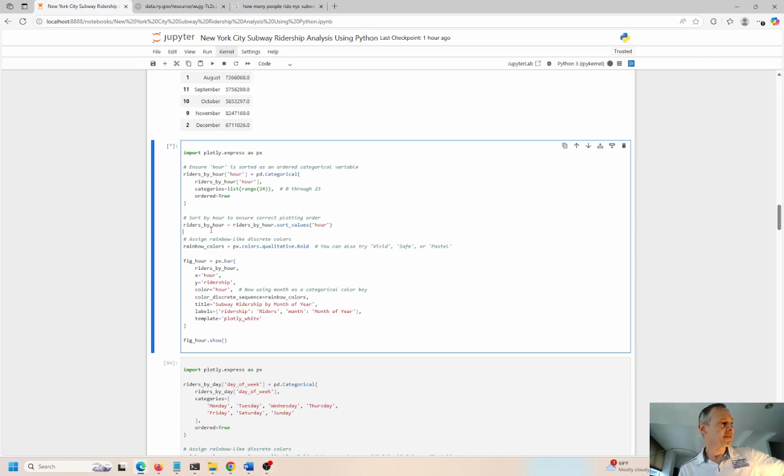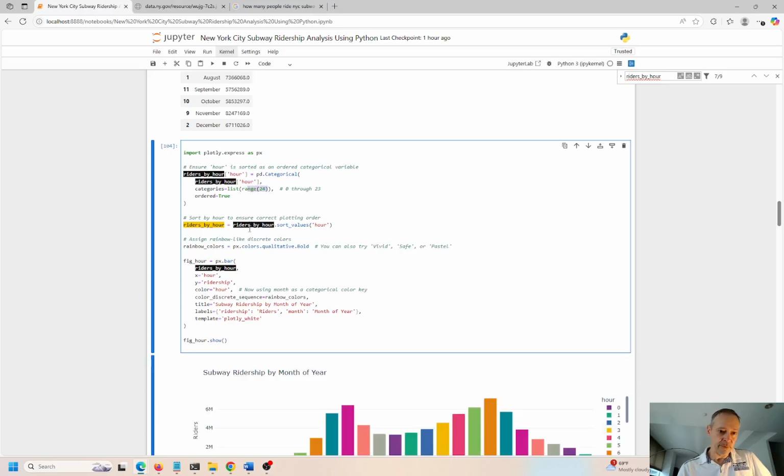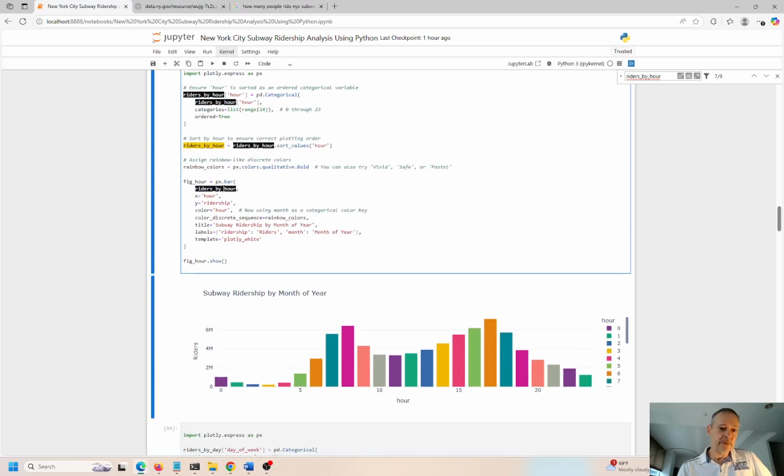Okay, so the chart is running. The code is running. It's building the chart. Honestly, it's a little bit slower than I thought because I was testing this code before I turned on the recorder, but I'll just let it go. Basically, again, this is sorting the data frame. This is doing the sort over here, right? And with Control F, you can see we're just creating categorical codes. So for 24 hours, 0 to 24, that's the range. Then we sort the list over here, and then we use that object. This is a data frame object, plot hour on the x-axis and ridership on the y-axis. Okay, so now we got our chart.